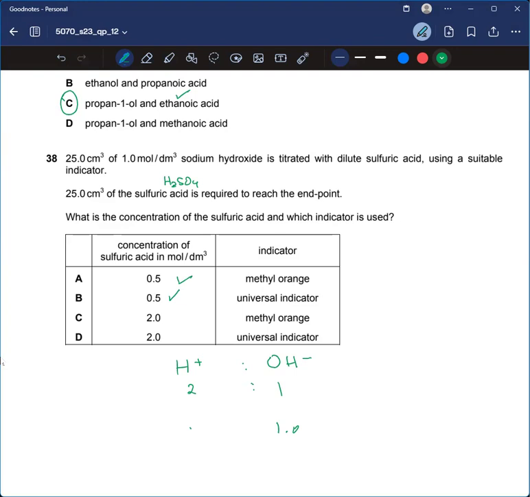And yeah, we can use methyl orange because it exactly tells us the endpoint. It's also part of the syllabus, and you know that it exactly shows the neutralization point.